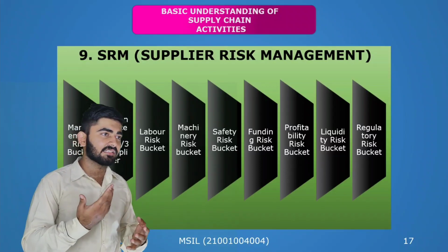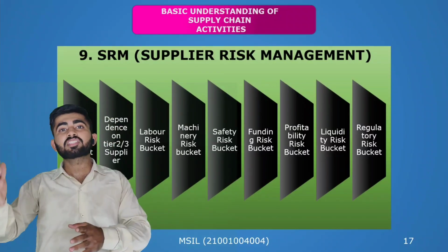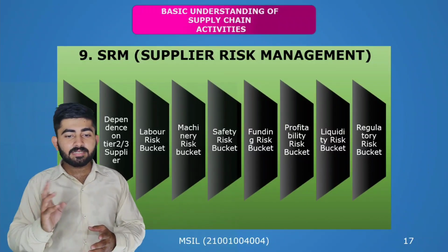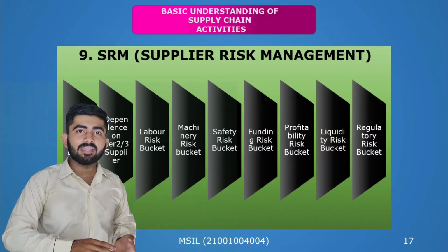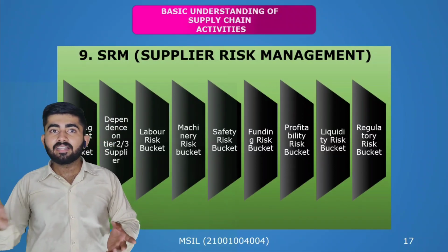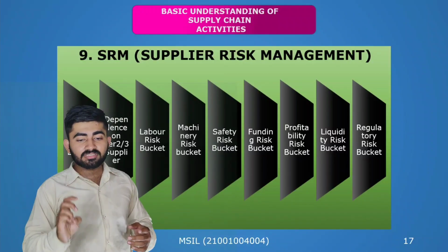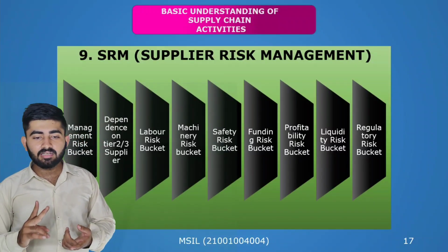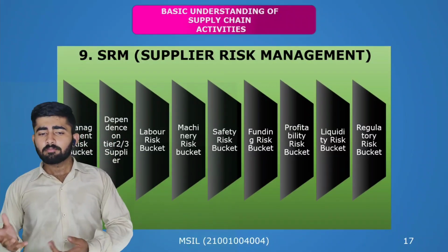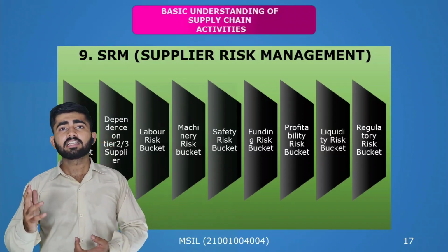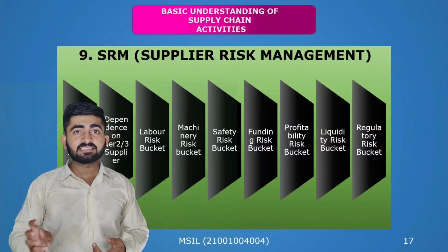For example, the vendor is selling us the products, but the vendor is purchasing raw material, that is a finished product, from another vendor. That is known as dependency on tier 2 and tier 3. That person purchases the raw material, that is a finished product, from another vendor and then does the finishing and sends it to us. This is known as the dependency upon second and third tier. Labor risk bucket: whether the labor properly gets their salary and much more. Machinery bucket: whether the machinery is properly working and its routine checkup is done.